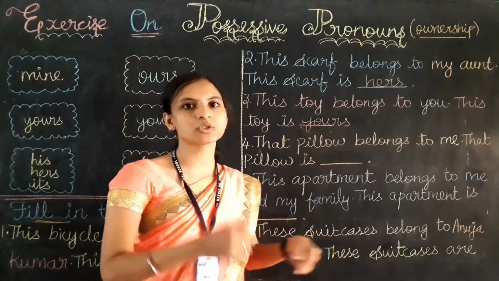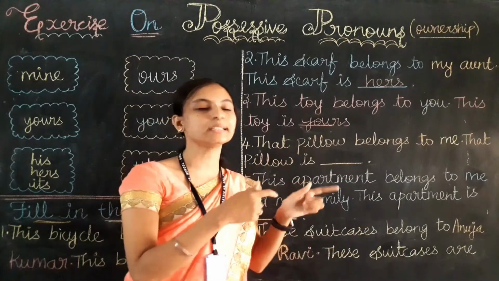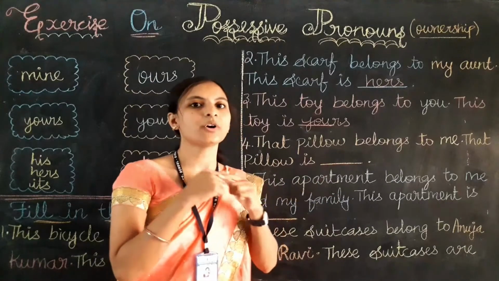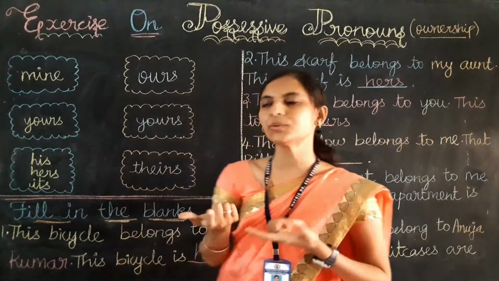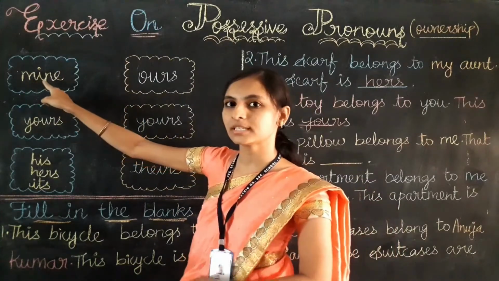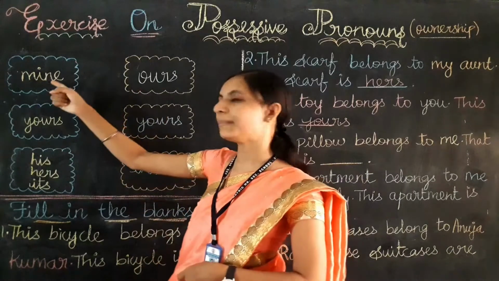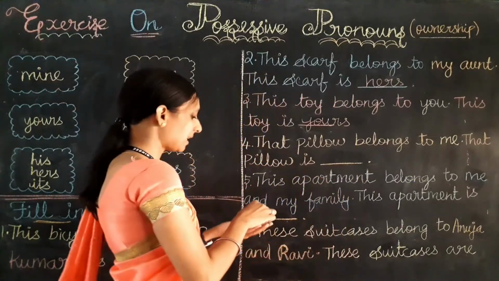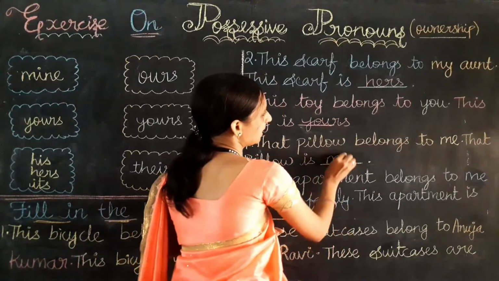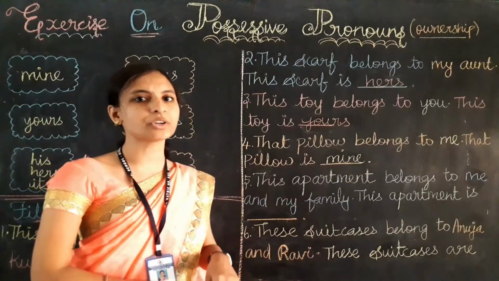That pillow belongs to me. So I am saying that pillow belongs to me. Then for me, which pronoun do I need to use? For first person singular, it will be mine. That is ennodiyadu. Then ennodiyadu in English will be mine. So the correct answer is mine: that pillow is mine.